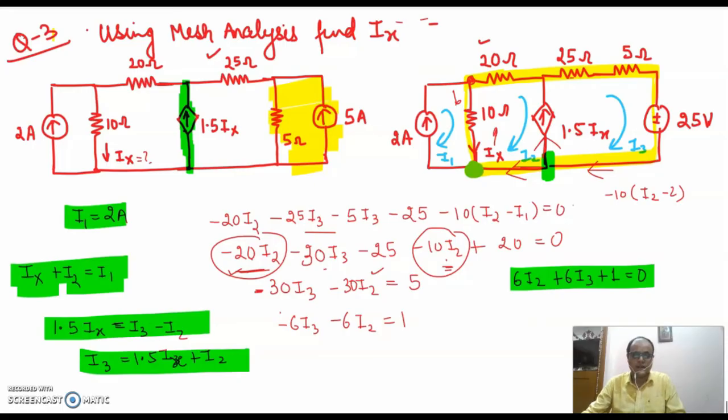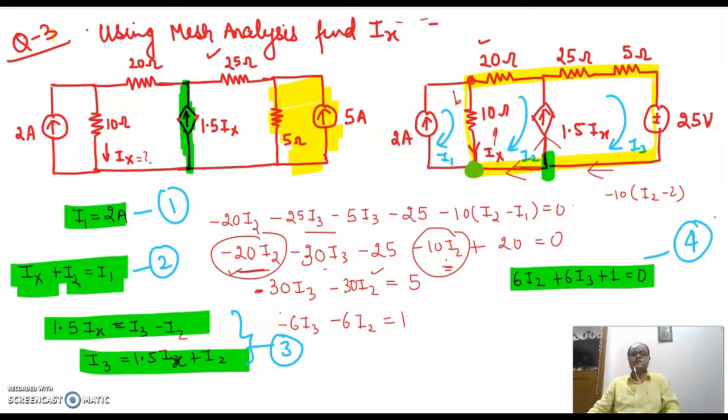Right? So see, I have got this equation, this is the third equation, and this happens to be my fourth equation. Technically, I have got 4 unknowns: I1, I2, I3 and Ix. What I can do is replace Ix with I1 minus I2.